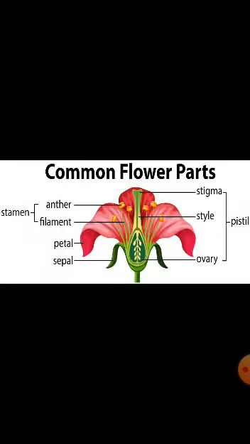Now, let us learn how sexual reproduction takes place in flowering plants or in angiosperms. A flowering plant has the following parts: sepals, also called as calyx, petals, also called corolla, stamen, which are called as androecium, or carpel or pistil, which are also called as gynoecium. Sepals are the outermost green floral organs which protects the flower in the bud stage. Petals are the colored floral parts which actually helps to attract insects during pollination.